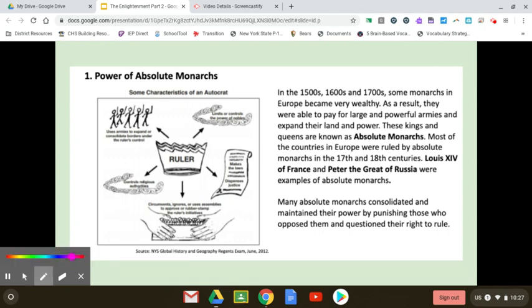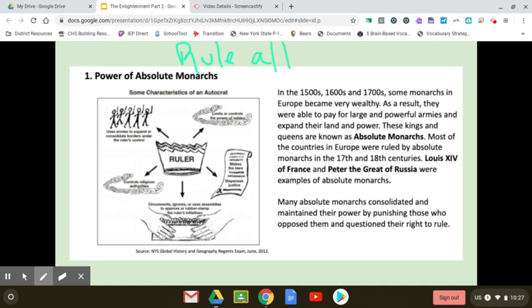All right, let's do green for this one, or kind of a green blue. All right, so we've seen this picture a few times. Characteristics of an autocrat, right? So they basically rule everything. Okay, we know that at this point. Monarchs rule all.